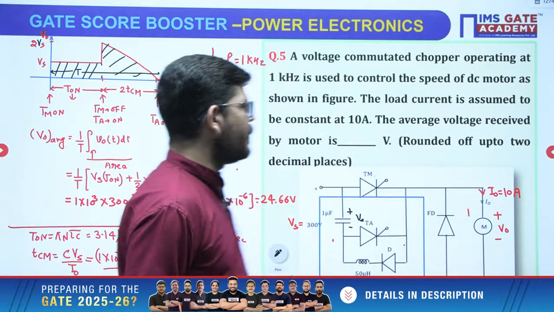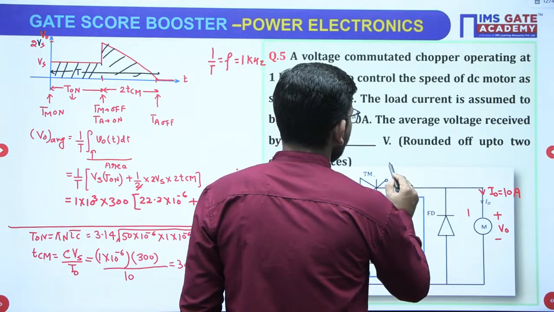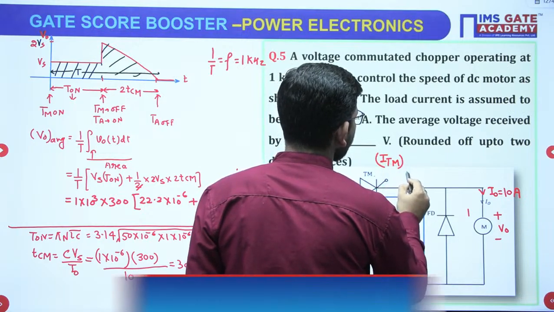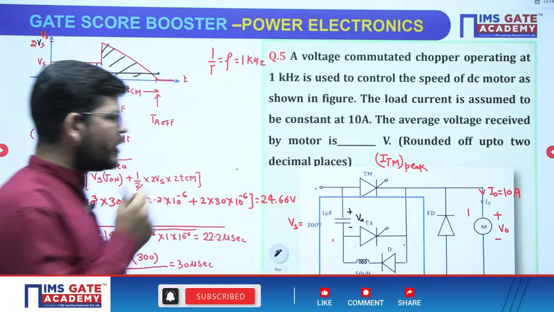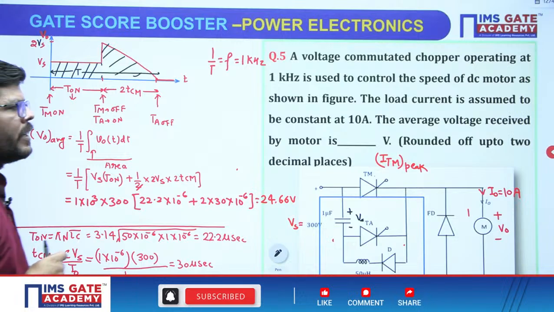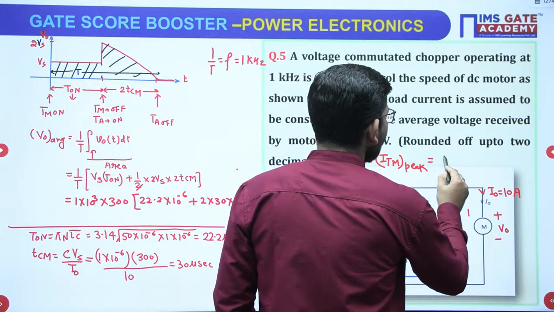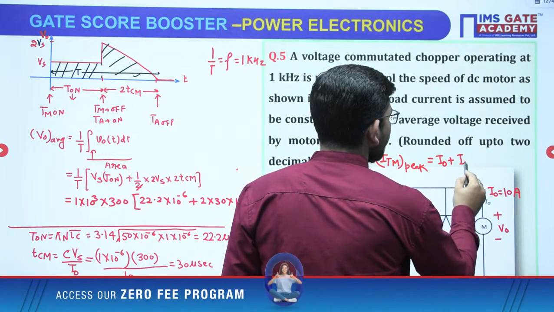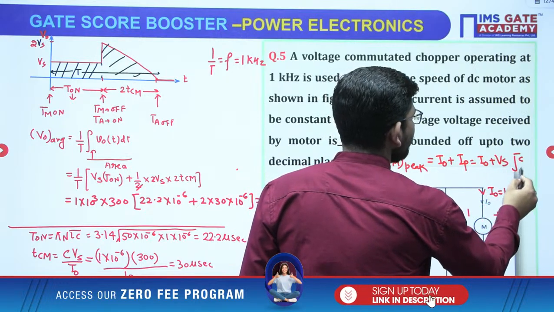Apart from that, suppose they ask you what is the peak value of current across the main thyristor, and they may ask what is going to be the peak value of current across the auxiliary thyristor. So ITM peak is I naught plus IP, or I naught plus Vs under root C by L.